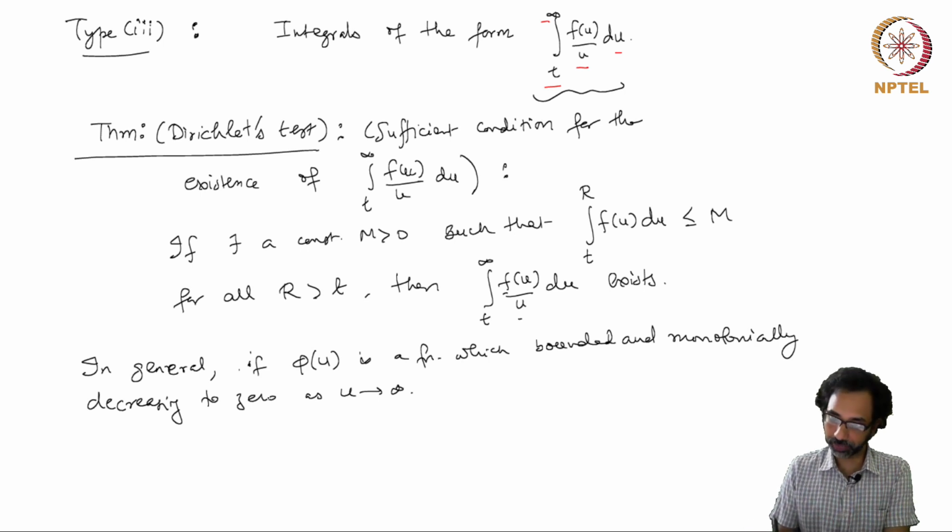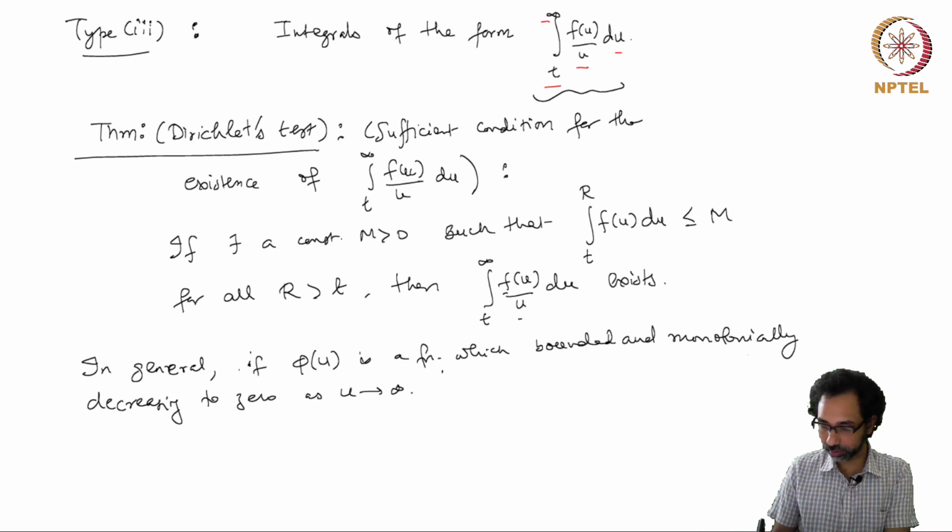This of course 1 by u satisfies this condition. 1 by u is bounded by 1, and we have it is monotonically decreasing to 0 as u goes to infinity.